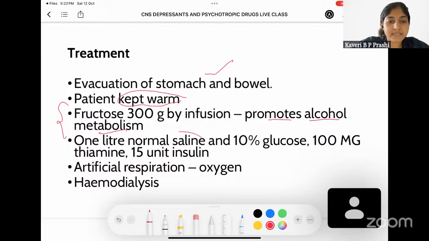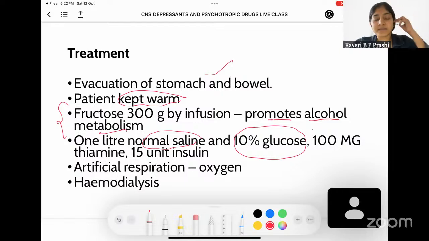Also, you can give 1 liter of NS with 10% glucose. It is because he'll be dehydrated, and too much alcohol takes in all the water from his bowel and he is going to be dehydrated. That's why you give him NS along with 10% glucose so that he'll be energized also.